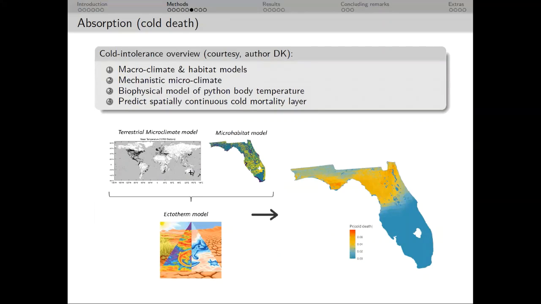Now to the last step for the absorption layers. This one is cold mortality. It's by far the most intensive portion of the project. So I'll start off with just an overview.